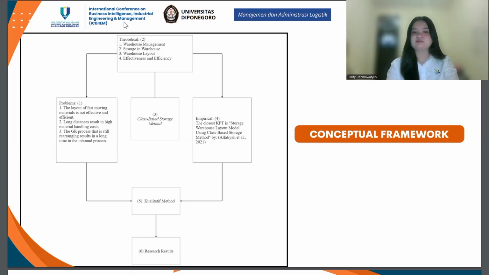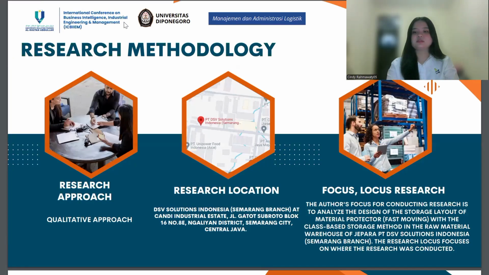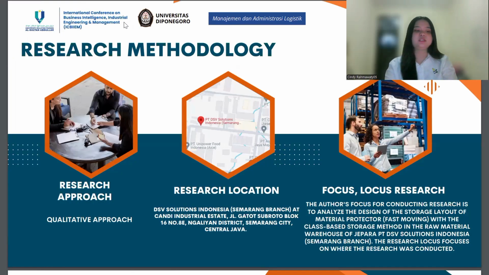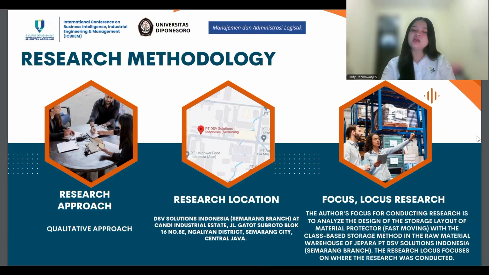And we use a qualitative method. About the research methodology, the research approach uses a qualitative approach. About the research location, it is at DSP Solution Indonesia Semarang branch at Candi Industrial Estate, Jalan Gatot Subroto in Ngaliyan District. About the research focus, the author's focus for conducting research is to analyze the design of the storage of material fast moving, namely protector.